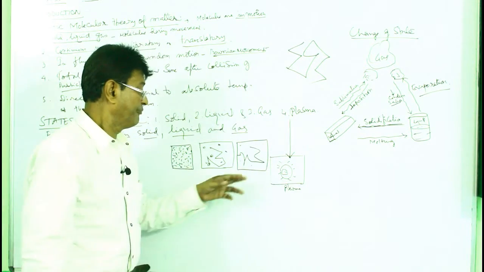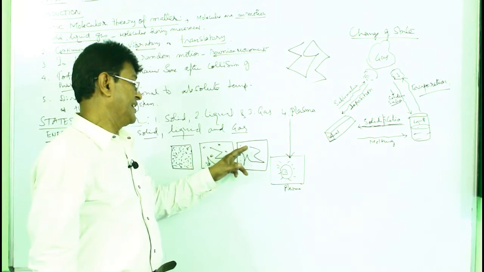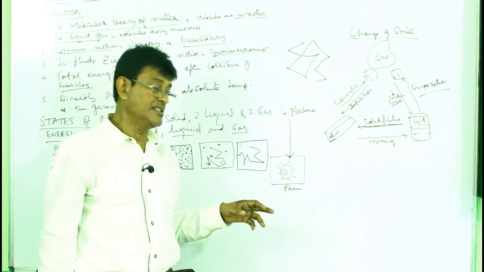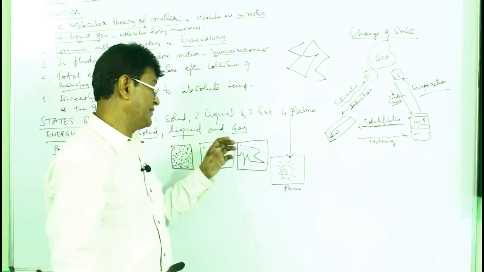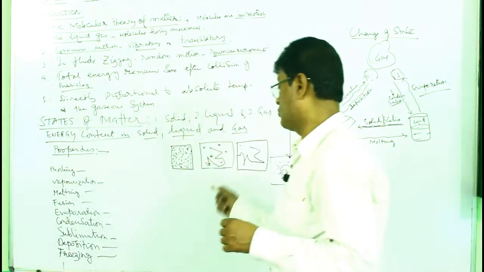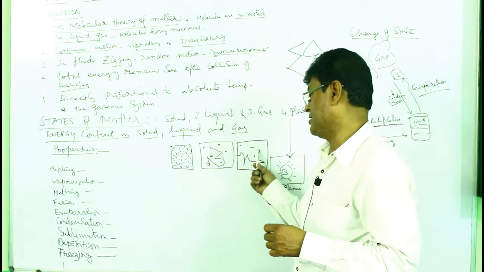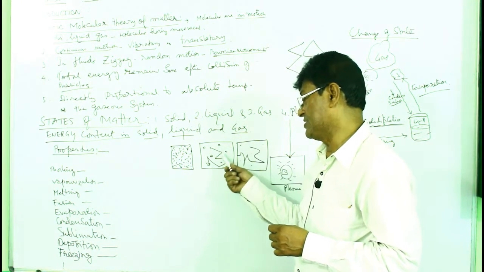They move faster and are more compressible. Their intermolecular force of attraction is very less, and their cohesive force is also very, very less. So they move from the higher pressure region to the lower pressure region, as in liquid.